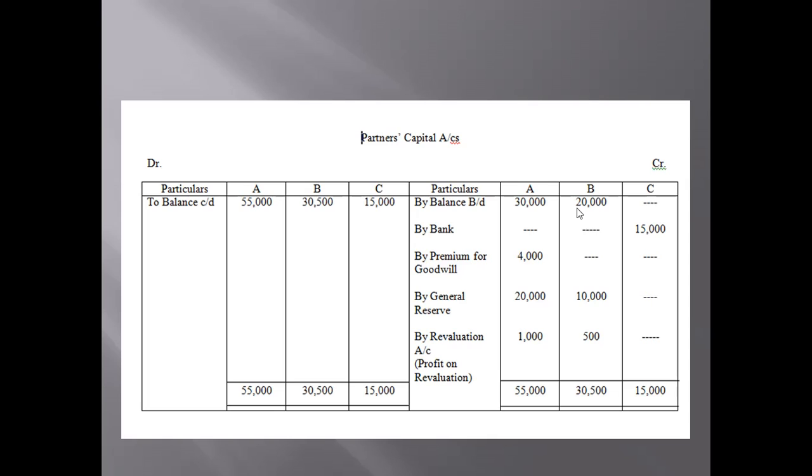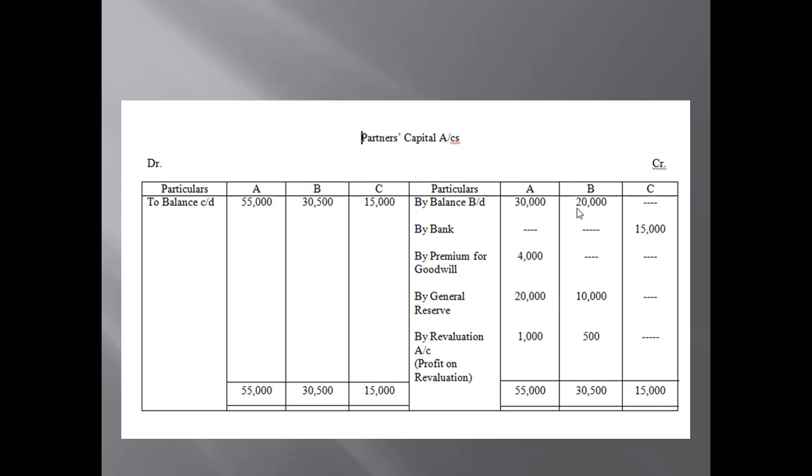Number one, goodwill. You can note down in your copy, if you have a copy with you. In the asset column, three items may be given: number one, goodwill; number two, advertisement suspense account; and number three, profit and loss account debit balance.